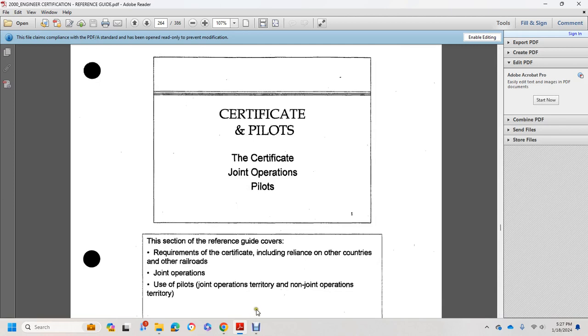Certificates and pilots. The certificate for joint operation pilots.